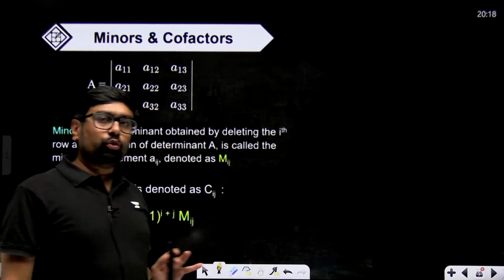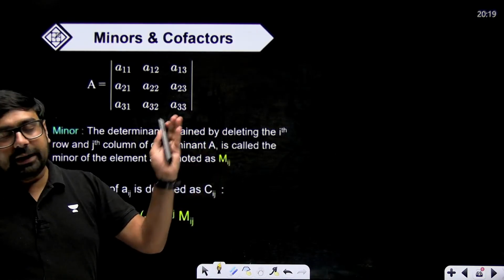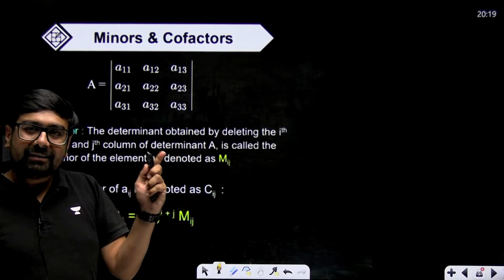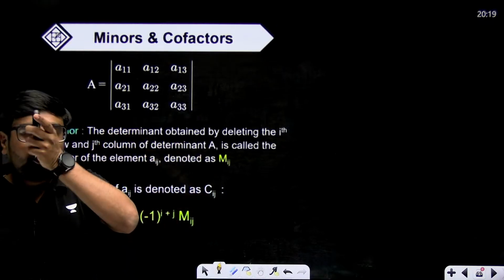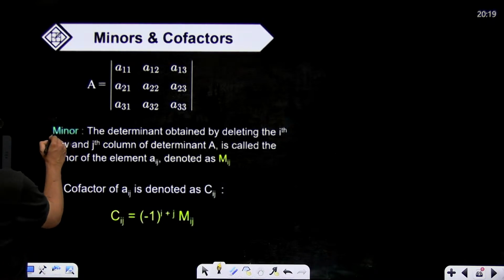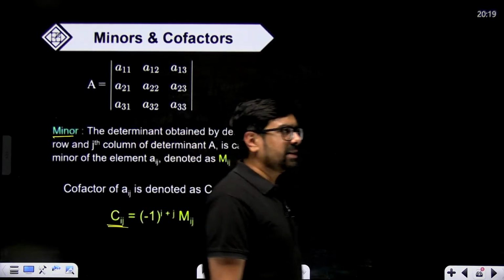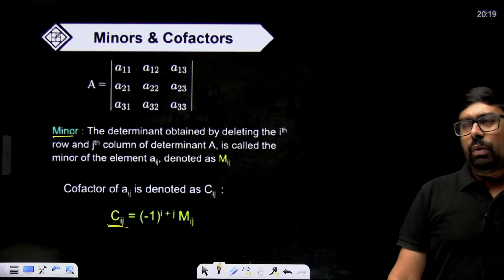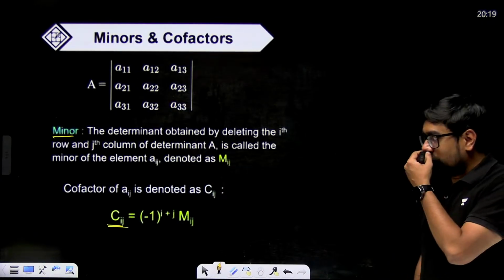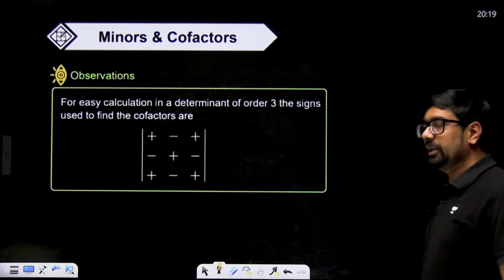So a 2 cross 2 you can simply solve: a11 multiplied with a22 minus a12 multiplied with a21. But for 3 cross 3, how to solve? So there are two things, minor and cofactor. This is your exercise 2 or 3 of determinants, where you are asked to find minors and cofactors, but we have not seen questions like that.